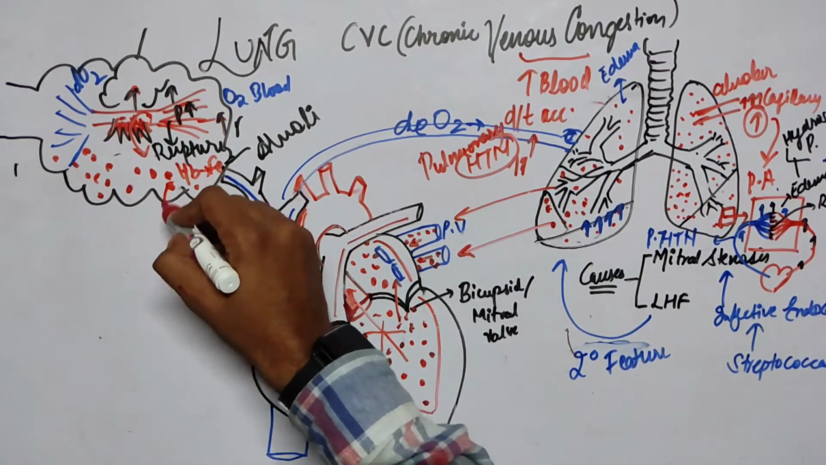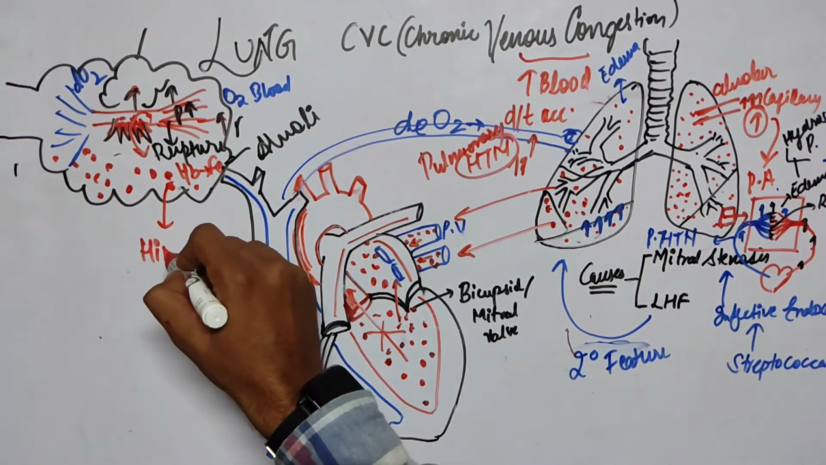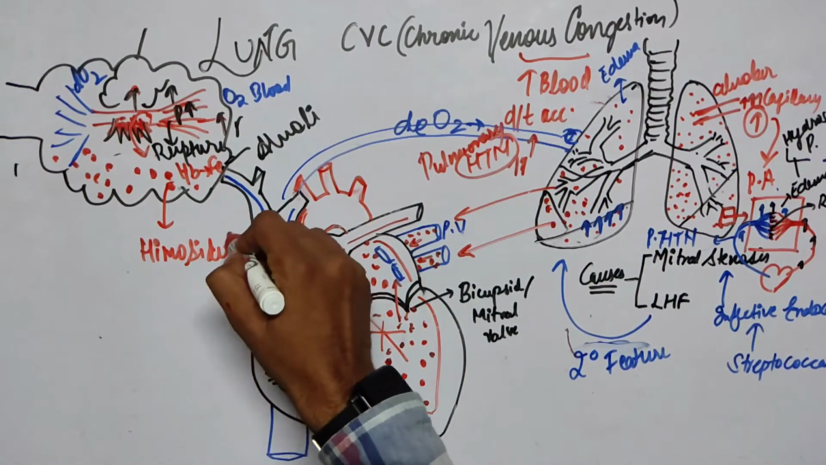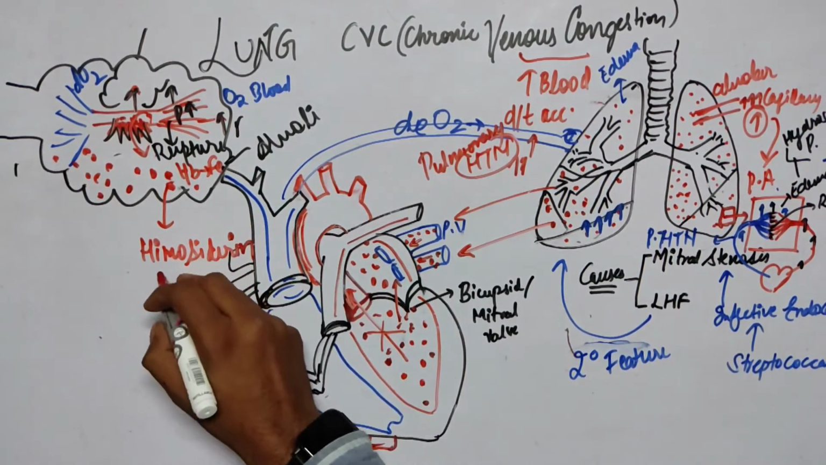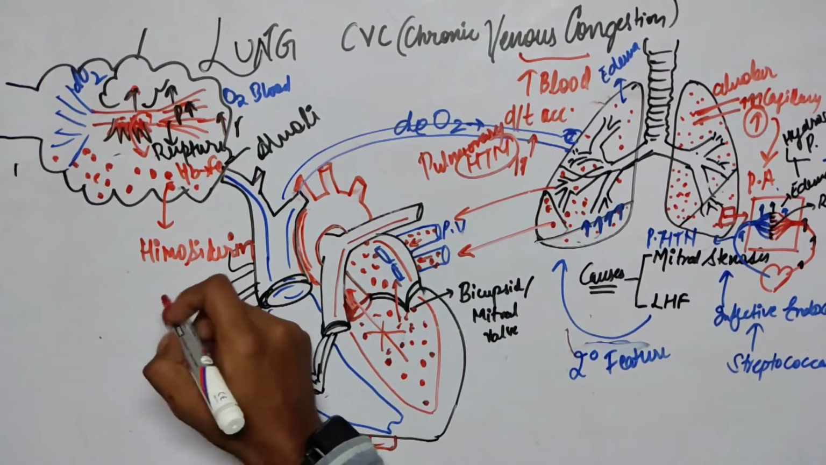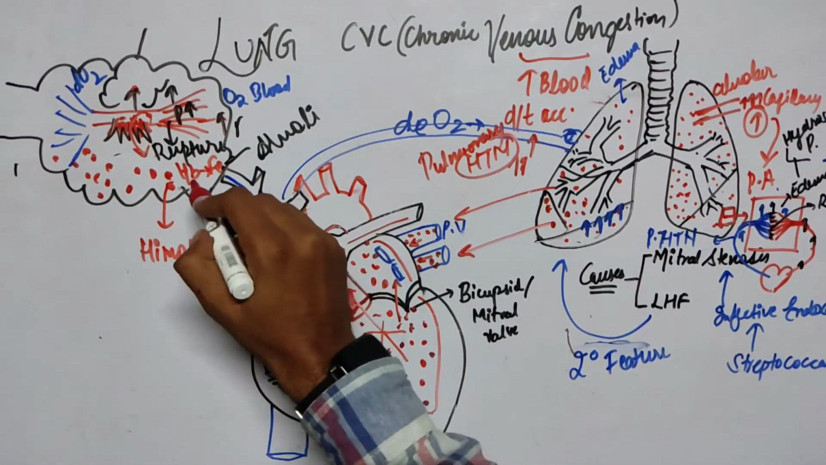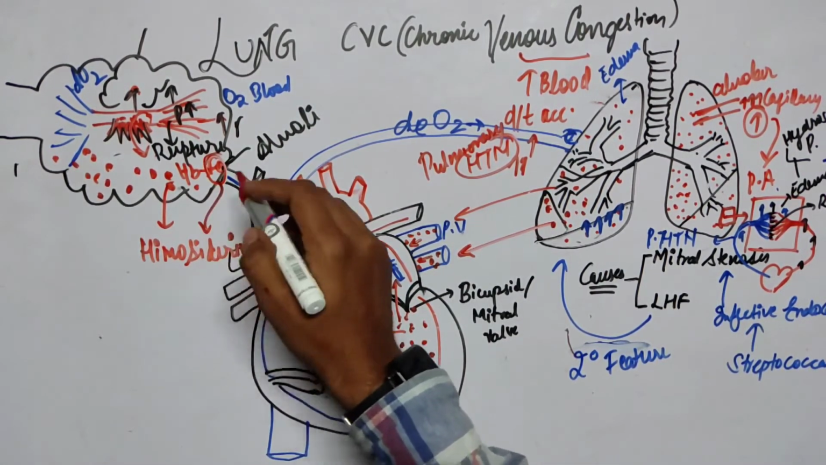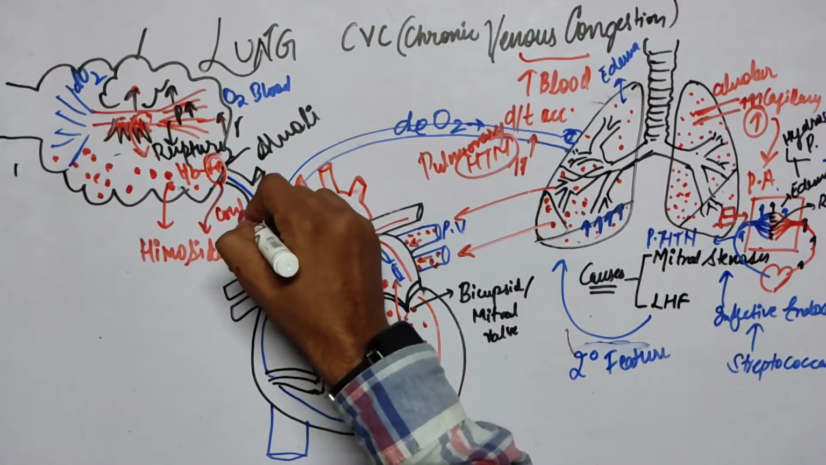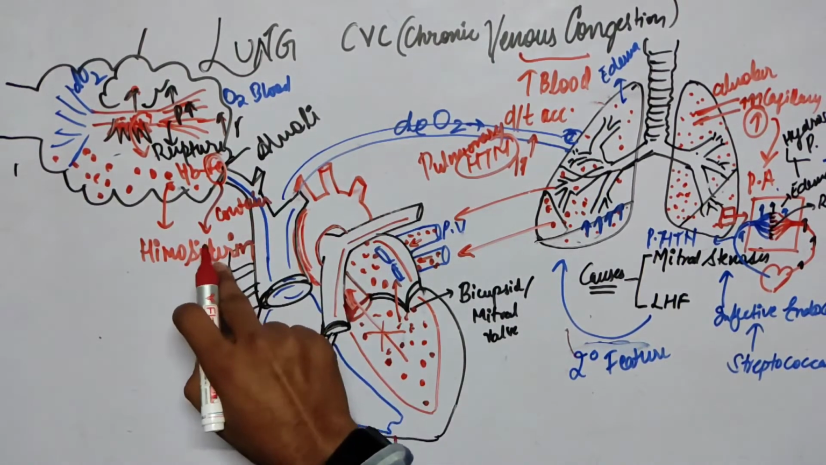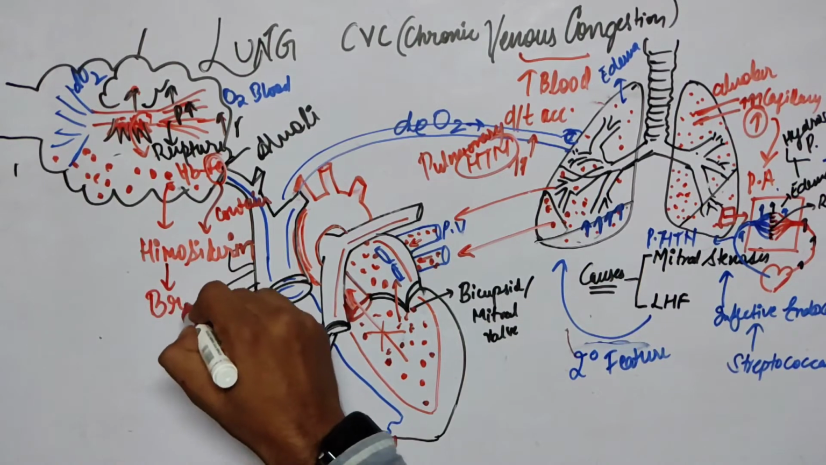Due to this, there is the liberation of the hemosiderin. What is the hemosiderin? Because in hemoglobin there is the iron. Iron contains this hemosiderin pigment, which is brown in color.